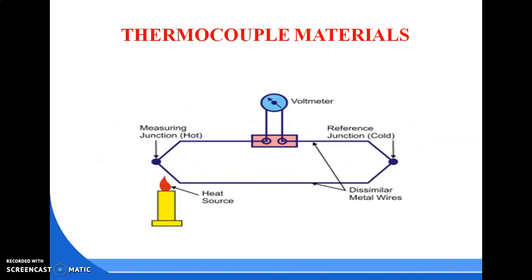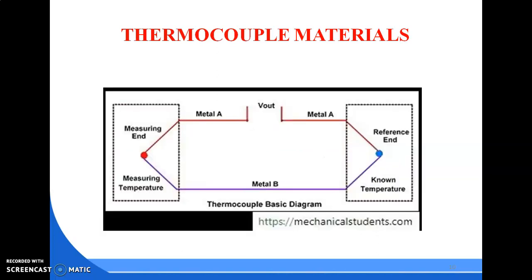Coming to this figure: the measuring junction is the hot junction, and the reference junction is the cold junction. They are connected to a heat source and a voltmeter. This is the thermocouple arrangement. Suppose metal A has a temperature T1 and metal B has a temperature T2.